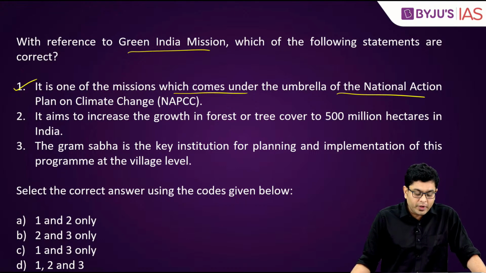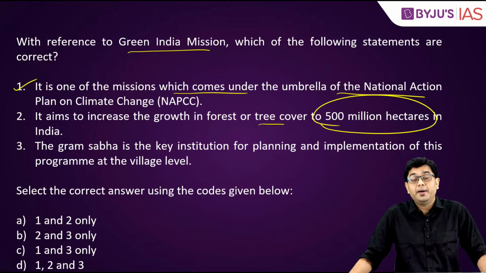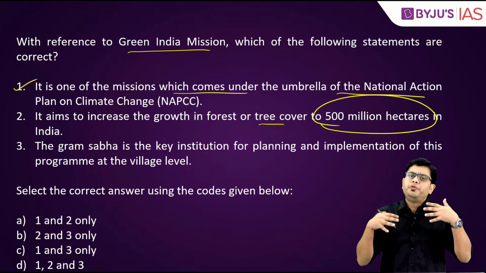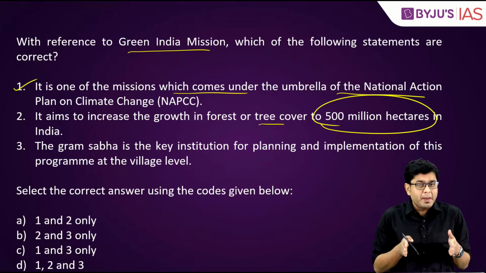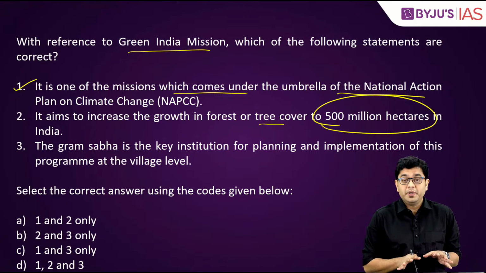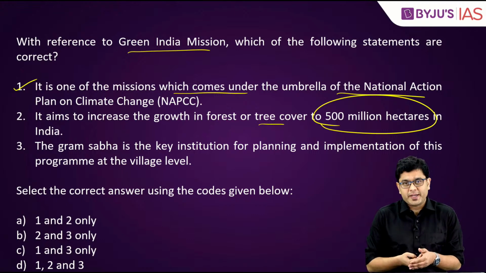It aims to increase the growth in forest or tree cover to 500 million hectares in India. Now here, it is very easy to assume that, okay, are we supposed to remember the area as well? You are not supposed to remember the area, but you are expected to apply logic.